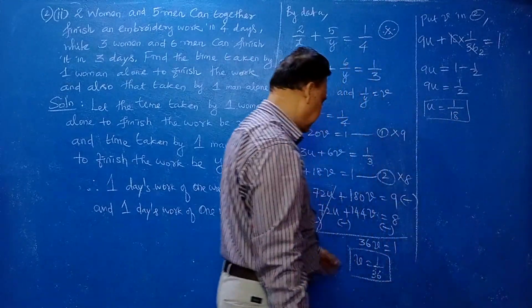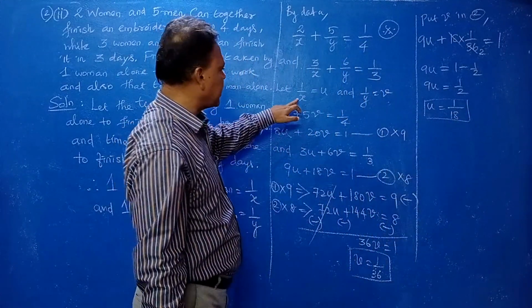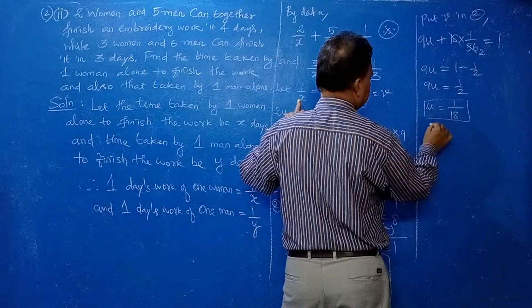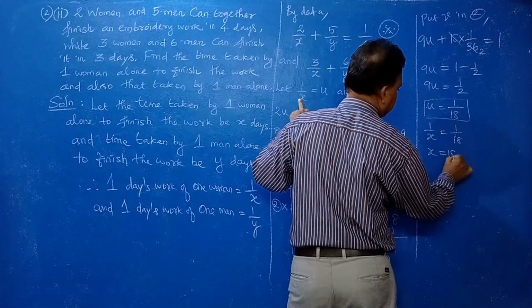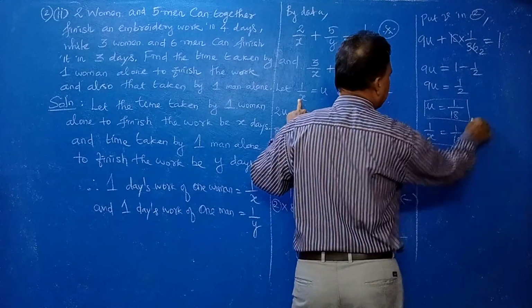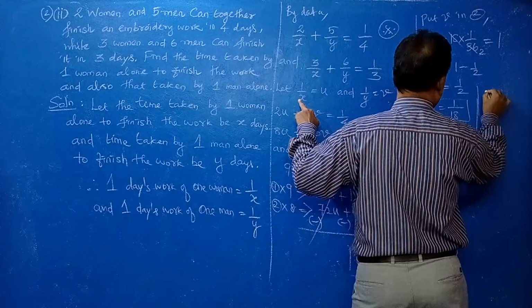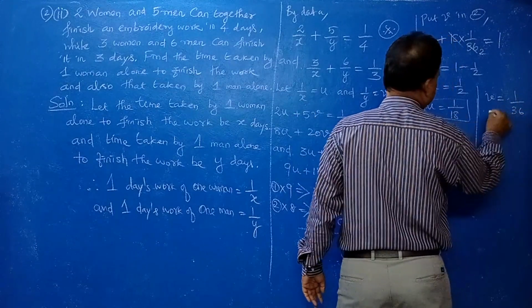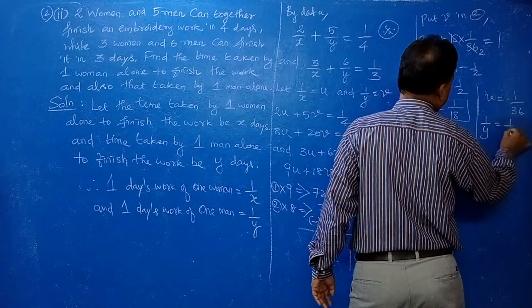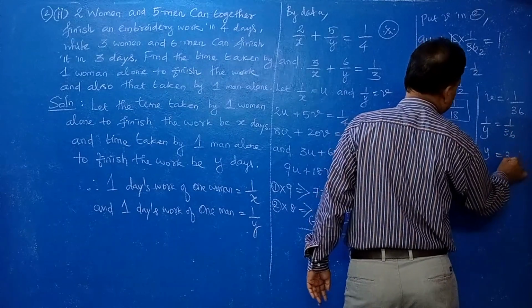Next you have to convert back into x and y. 1 by U is 1 by x, so 1 by x is equal to 1 by 18. Therefore x is equal to 18. The same way V is 1 by 36, nothing but 1 by y equal to 1 by 36. Y equal to 36.